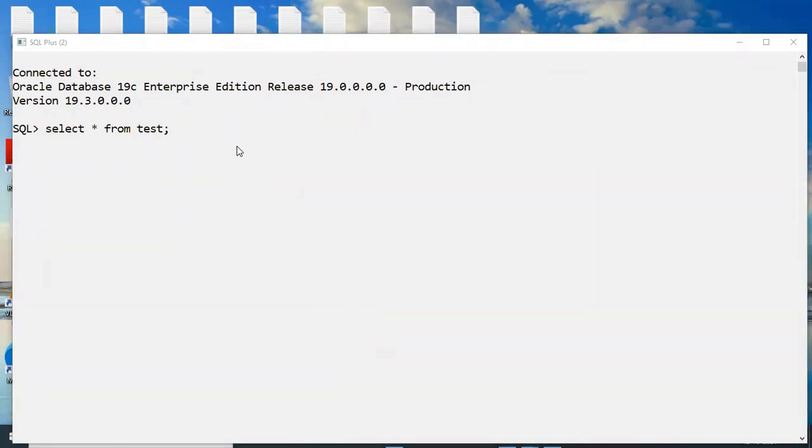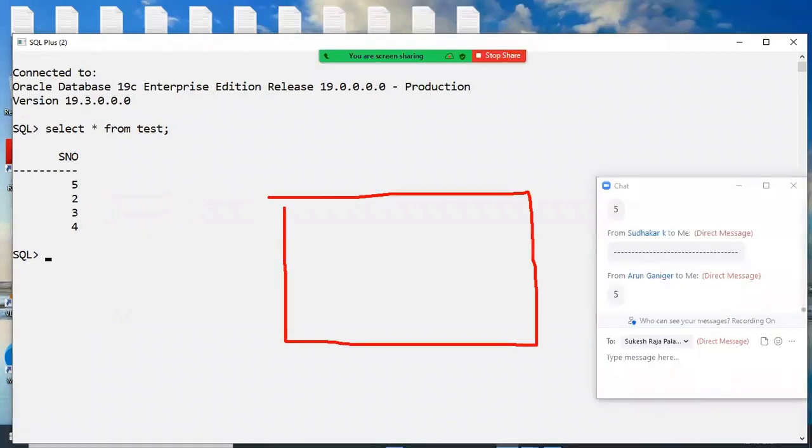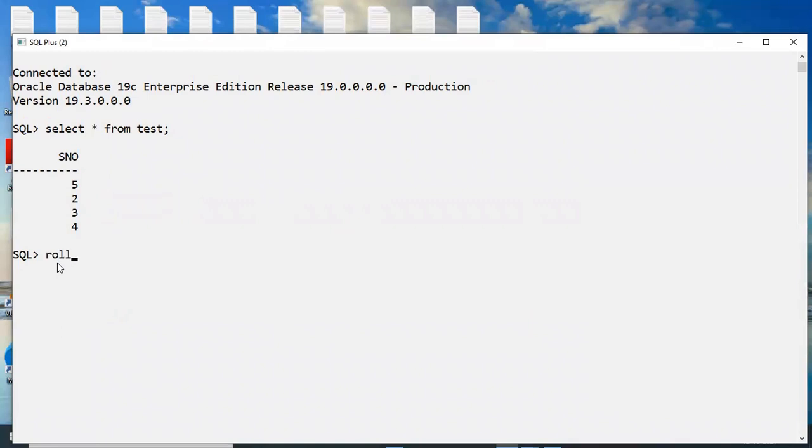Yes, very good. Now check it out. Now I'm pressing enter. 5. Now anybody guess it? Now you are guessing, great. Suppose whenever we are using a commit, this 5 is permanently stored in a hard disk. Now I try to use a rollback, working or not working?